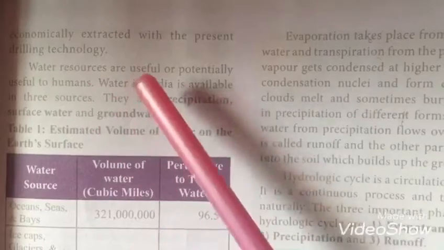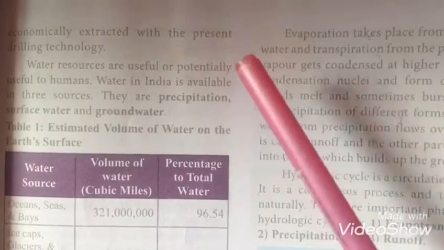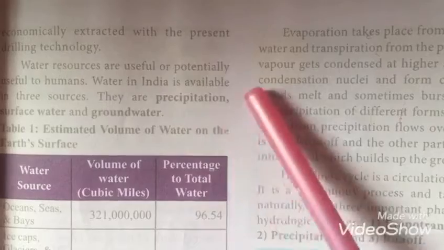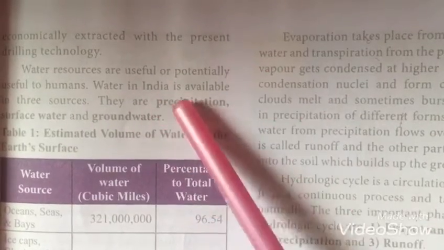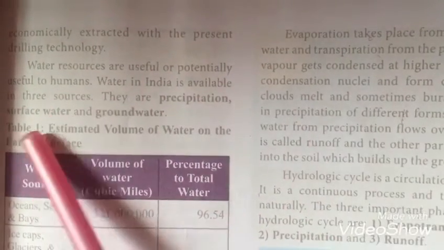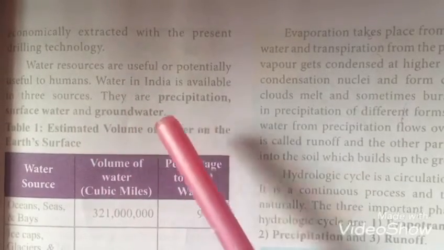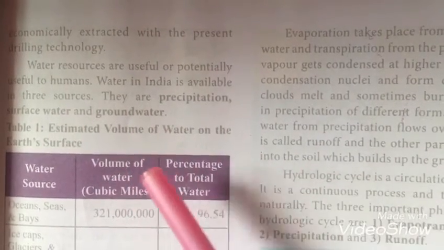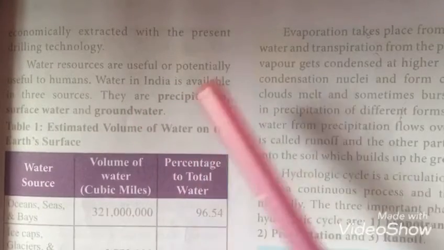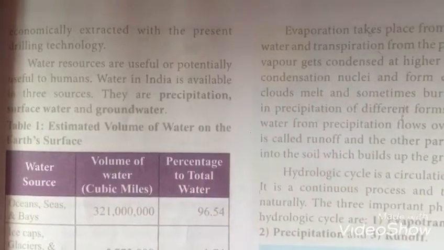These water resources are very useful for humans, and they are available from three sources. They are precipitation, which we know is in the form of rain, the surface water which is present on the surface of the earth, and the groundwater which is under the earth. These three are the water resources which are very useful for human beings.